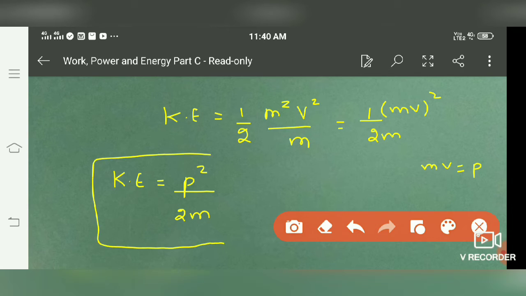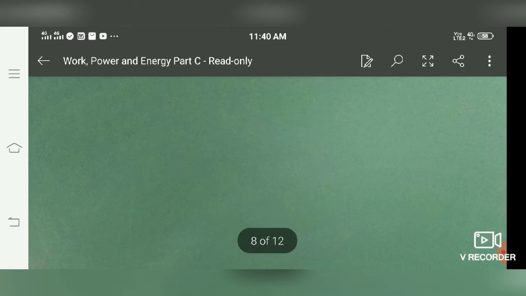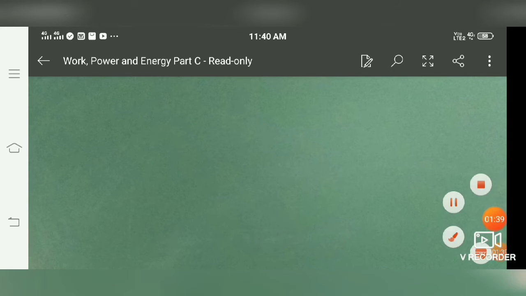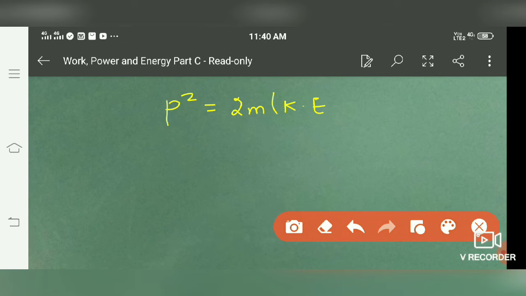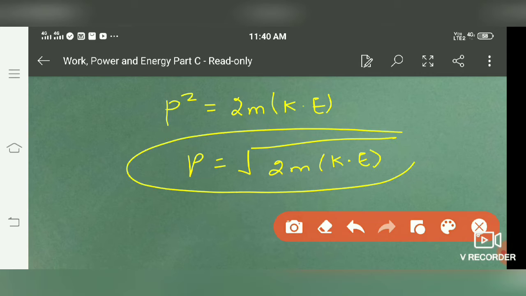This is one relation between kinetic energy and momentum. Otherwise, we can also find the value of p: p square is equal to 2m into kinetic energy, or p is equal to under root of 2m into kinetic energy. This is another relationship between momentum and kinetic energy.